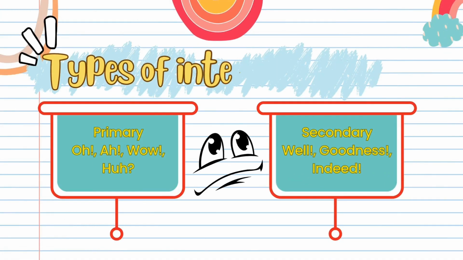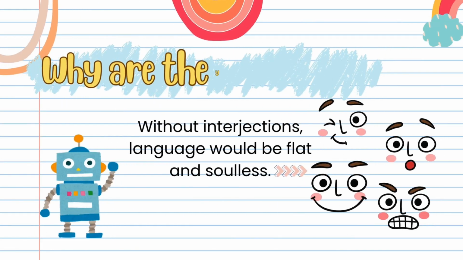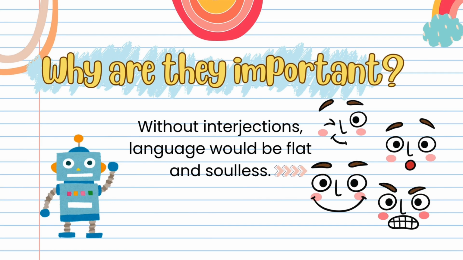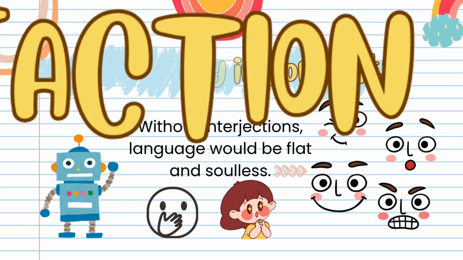There are two types: primary, which only serve as interjections, and secondary, which are normal words but used in an emotional context. Interjections help us express emotions and connect with others. They are key in spoken language. So the next time you say oops or wow, remember you are using an interjection.